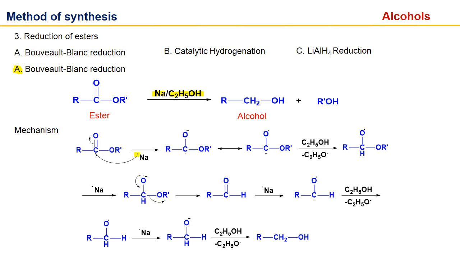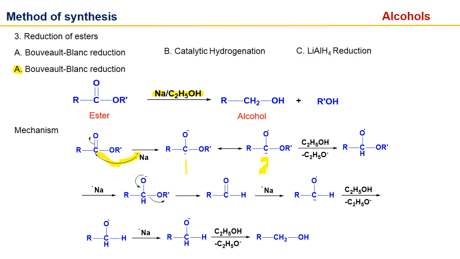In the mechanism, sodium has 1 electron in the outermost shell, so it will attack the carbon of this ester. And I have presented this arrow in a single headed manner. For 1 electron, we use a single headed arrow. For 2 electrons, we use a double headed arrow. So once it attacks, it will give us compound 1. In compound 1, carbon has a free radical and oxygen has a negative charge.